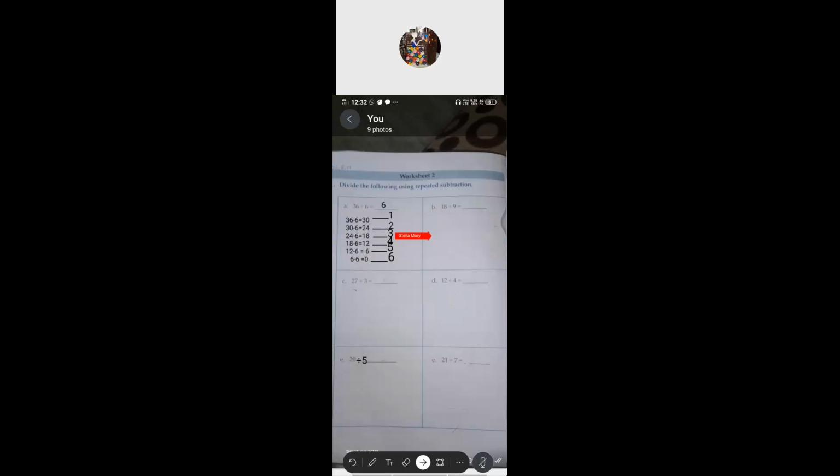18 divided by 9. So how do we have to do it? From the 18, take away 9. That is step number 1. So 18 minus 9, you got 9.